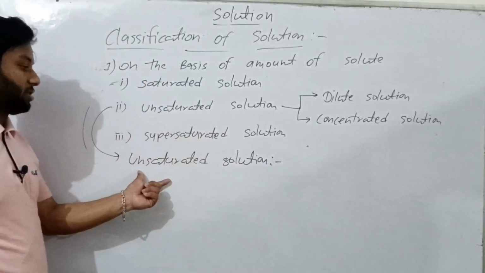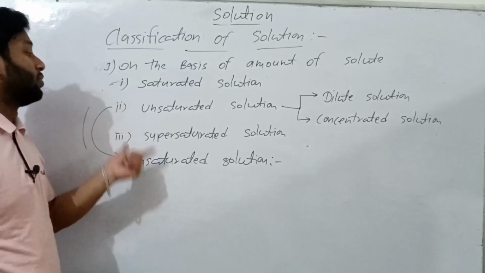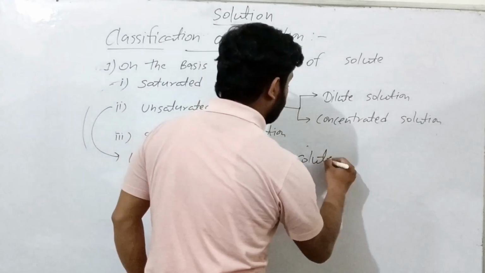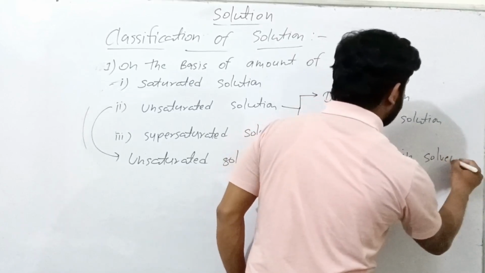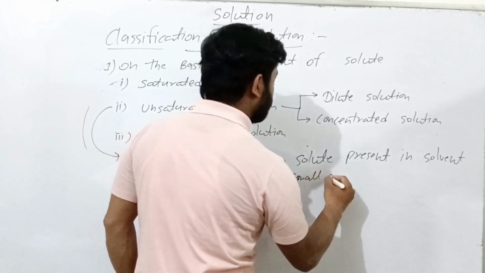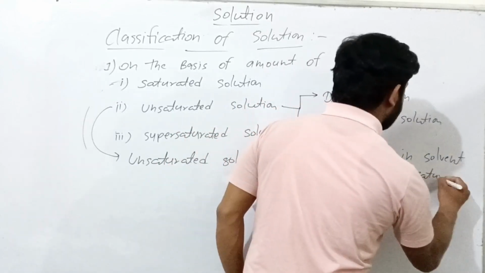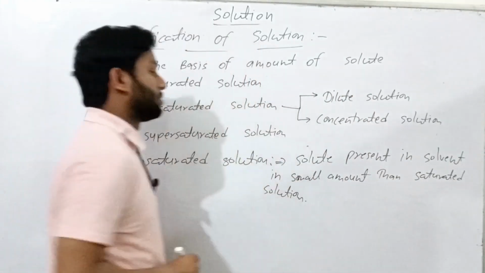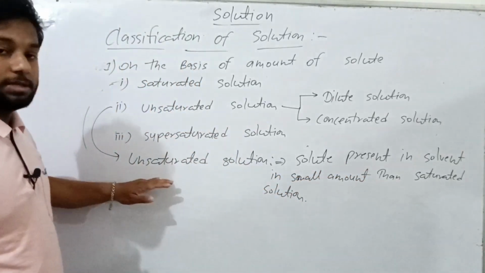It means solute is present in solvent in a small amount compared to a saturated solution.